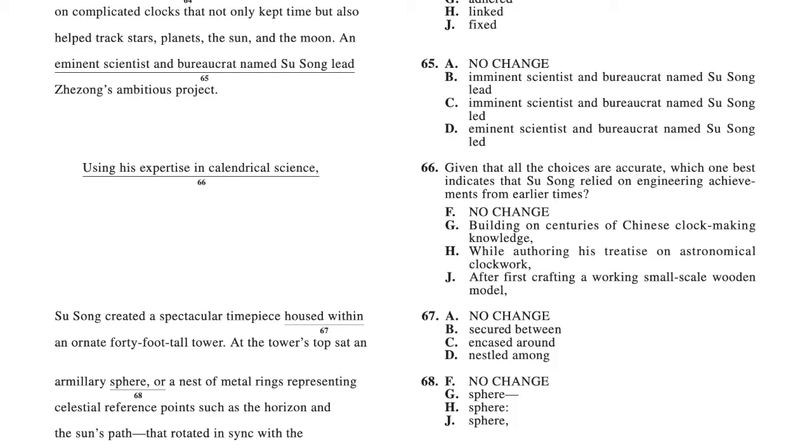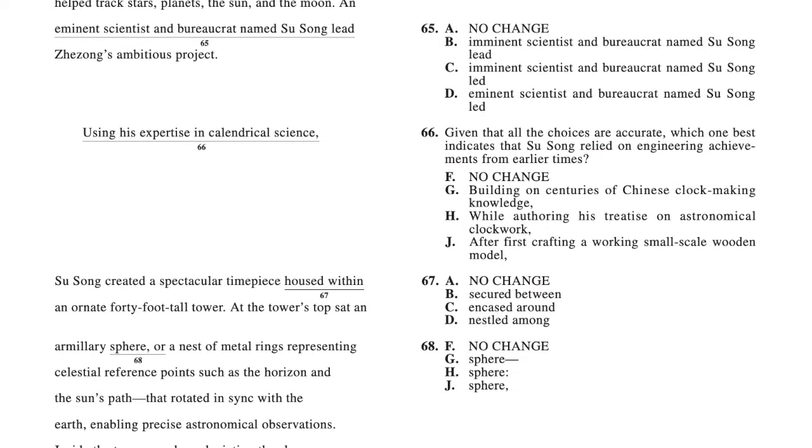Is it imminent or eminent? Well, the definition of imminent is about to happen. However, in this sentence, imminent means about to happen, right? And that doesn't really make sense here. So the answer is eminent, D, because eminent means a famous and respected person within their profession. So imminent means something that's about to occur, but eminent is someone who's famous. And the one that works here is eminent. Again, testing vocabulary. That's another tip for the ACT. They love to test vocabulary, showing you how important vocabulary is.